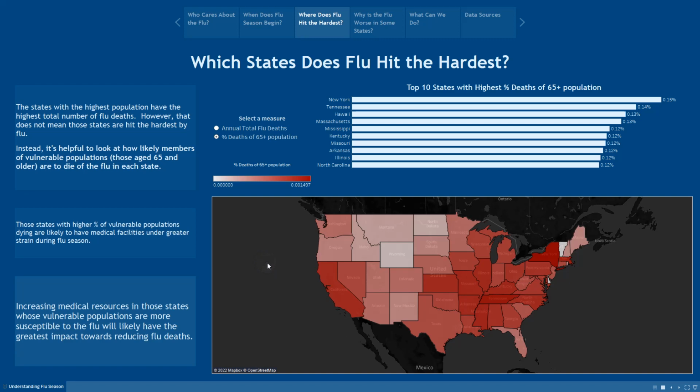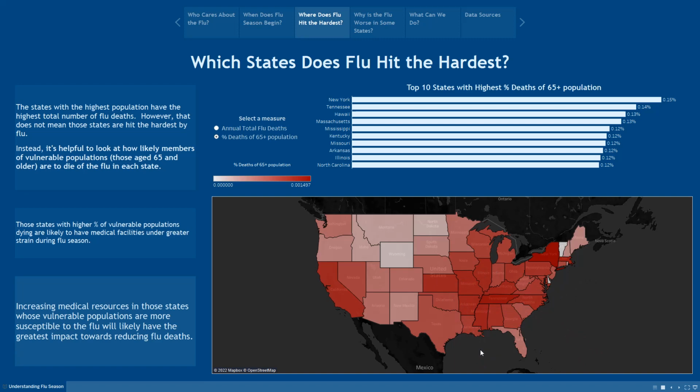States with higher populations and higher numbers of flu deaths, but with lower percentages of flu deaths among their vulnerable populations, those states apparently have average or above average medical resources to handle their flu seasons, such that they're not disproportionately burdened by flu deaths, but instead they keep track in line with their overall population numbers. However, these lower population states, particularly around here, Arkansas, Missouri, Kansas, that have disproportionately high flu deaths, clearly they're